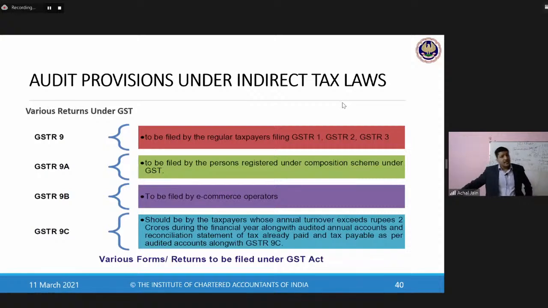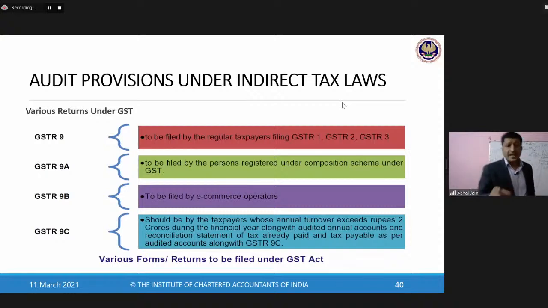GSTR 9 is the annual return, the one which is not getting audited. It's the annual return of various particulars which will contain sale, tax liability, input credit, and any refund which is claimed by the entity from the GST department. All of these particulars are furnished to the department by the entity, and this goes from the entity to the department. Auditor doesn't have anything to do with this.